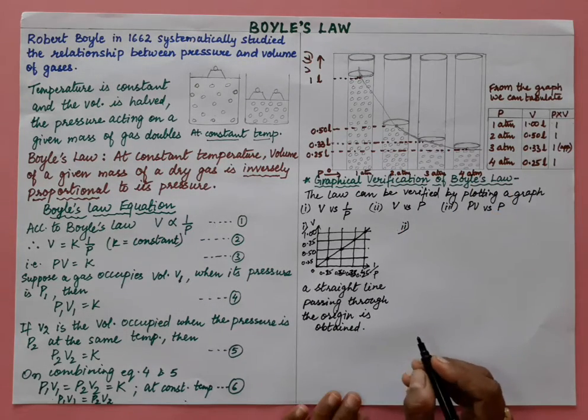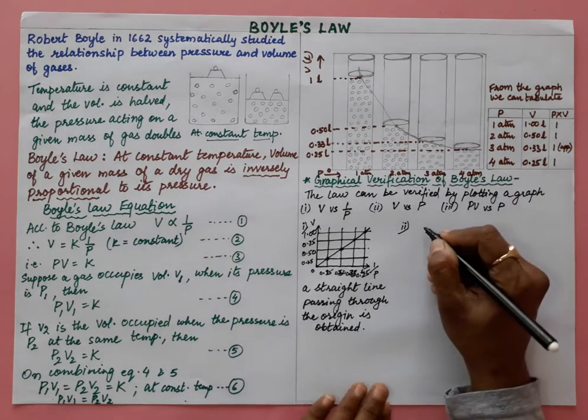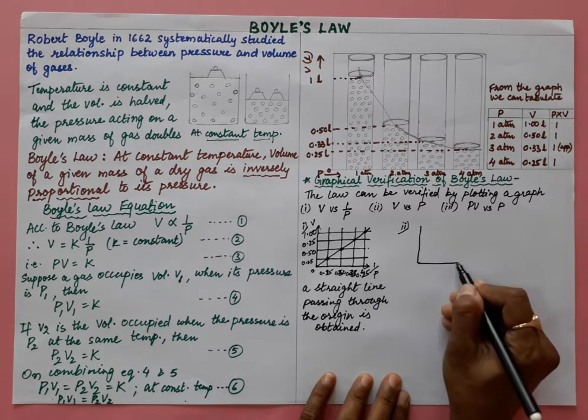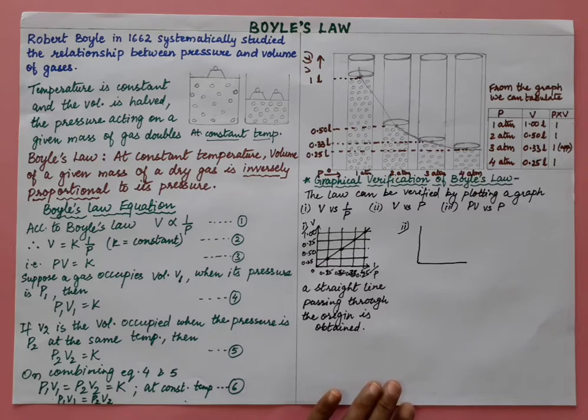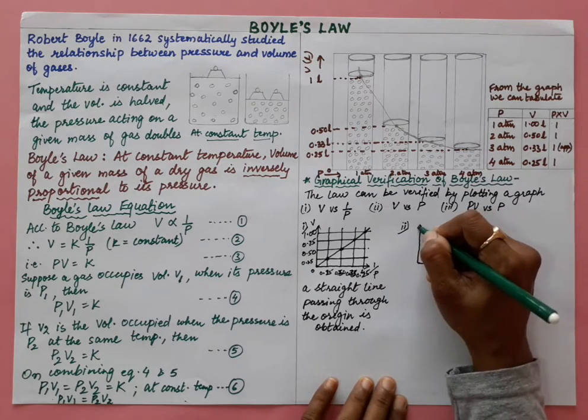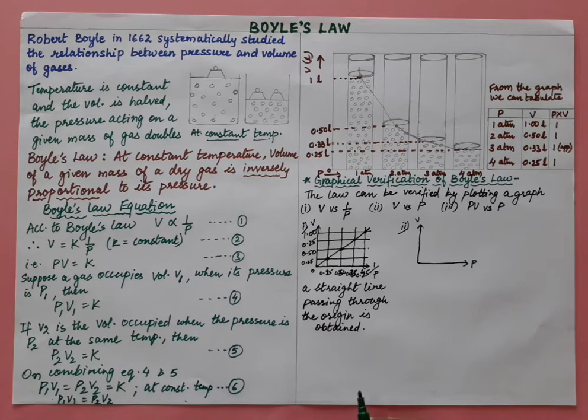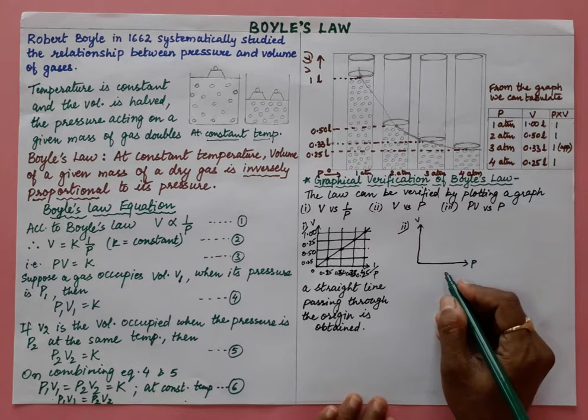Now if we take the second graph, that is the hyperbola. When you are plotting the graph between volume and pressure, here this is volume and this is pressure P. So volume is inversely proportional to P, right?